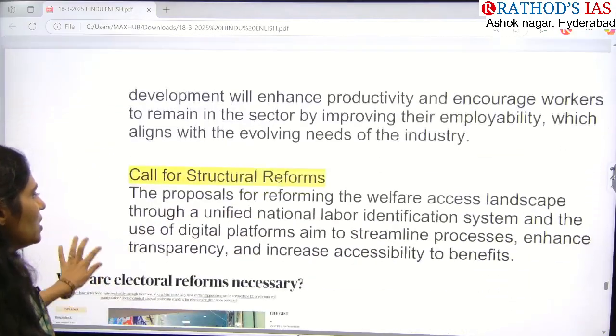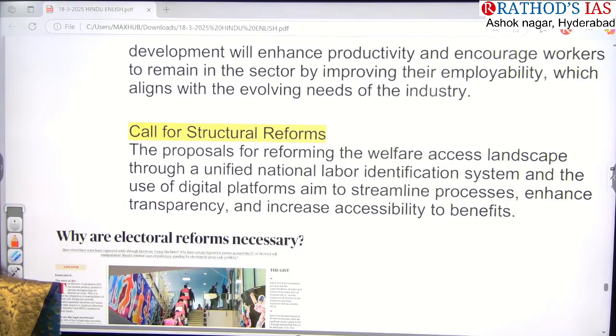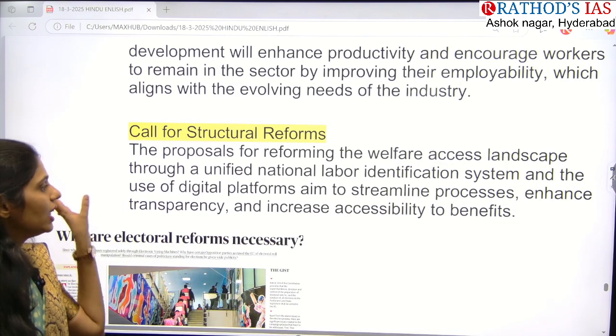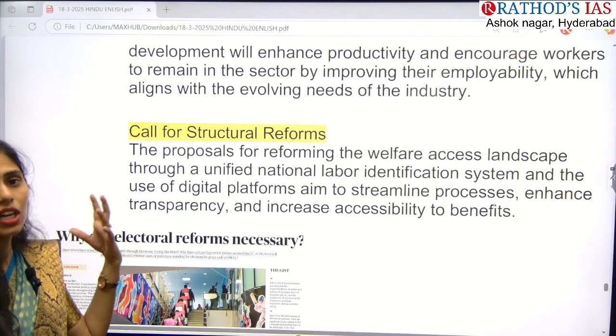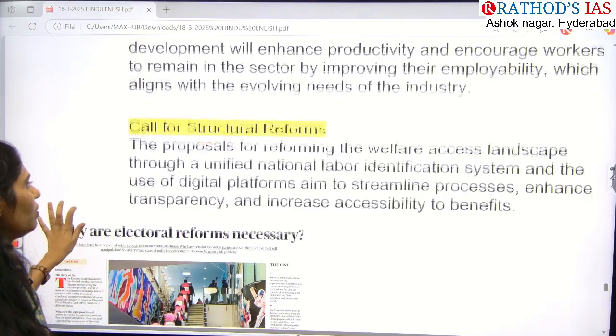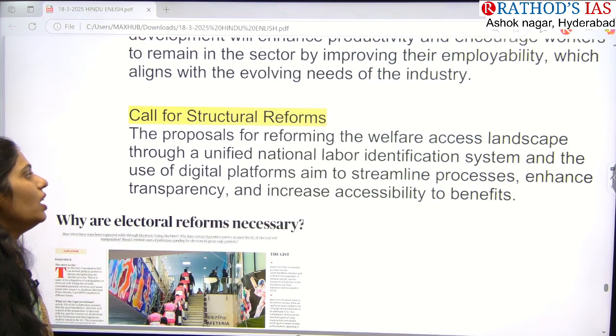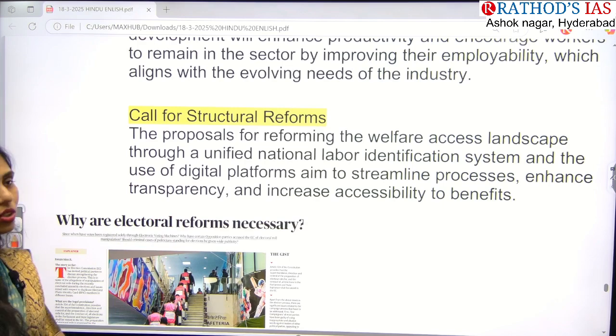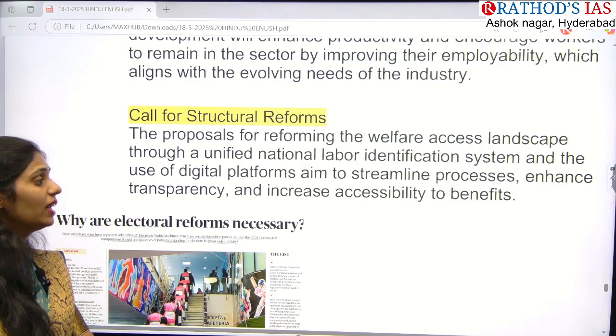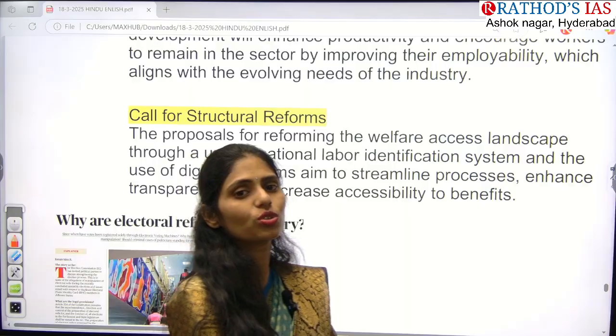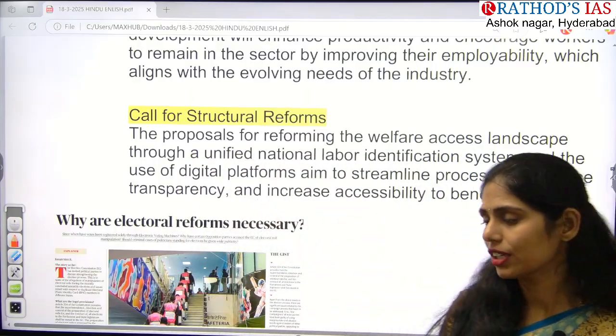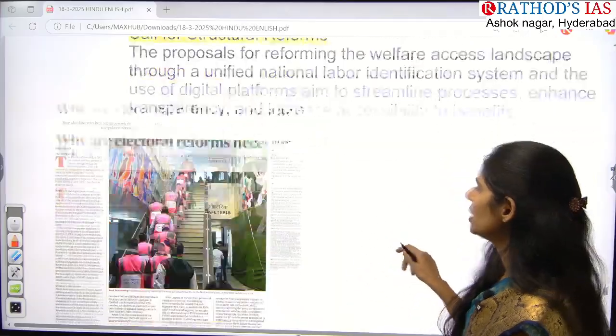And next, this article is also saying that we have to come up with some reforms in this section, especially construction sites, so that we can go for a unified national labor identification system, streamline the process, enhance transparency and even increase accessibility of the benefits to these people. So this is the way forward. And now let us see the next article.